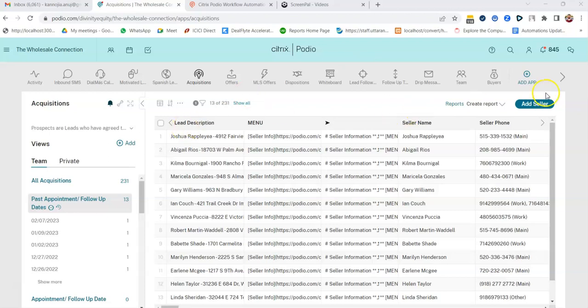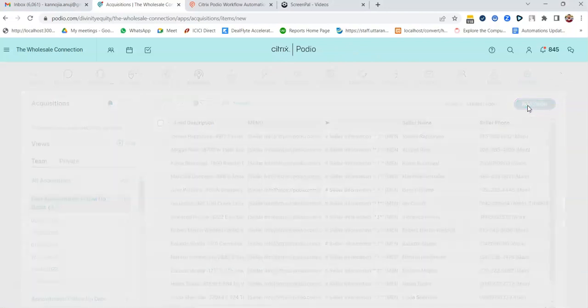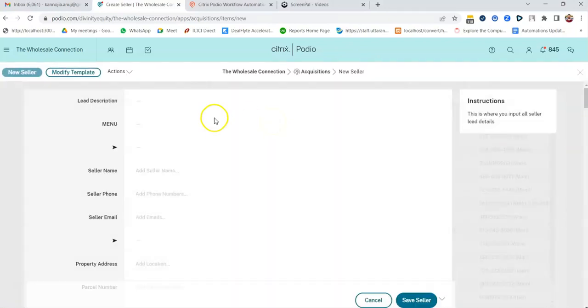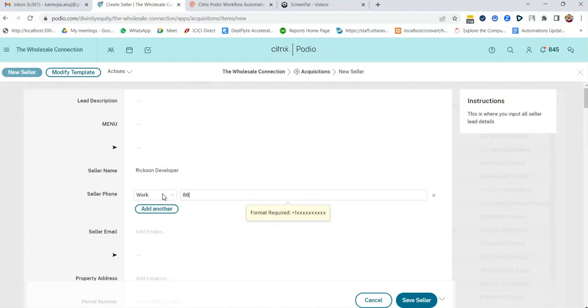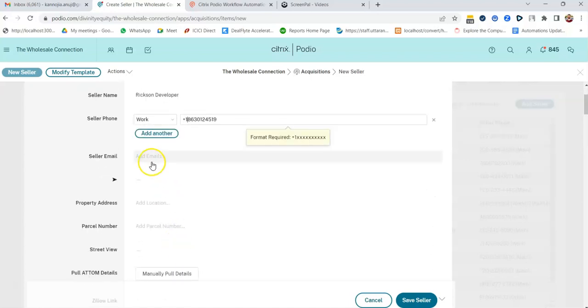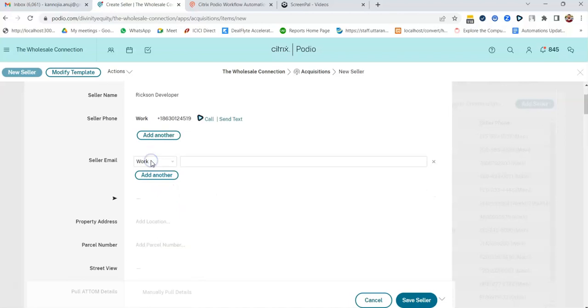So right now I'm going to show you here, I have the acquisitions app and I'm going to create a demo entry over here. Right now I'm putting my phone number over here. It says the format should be +1. I'm just going to add my email.